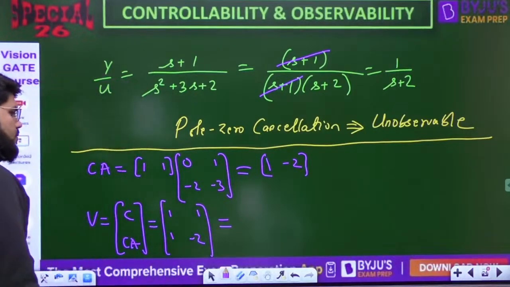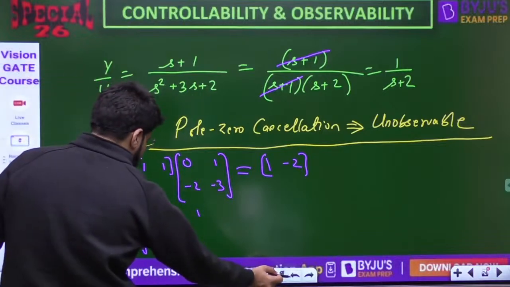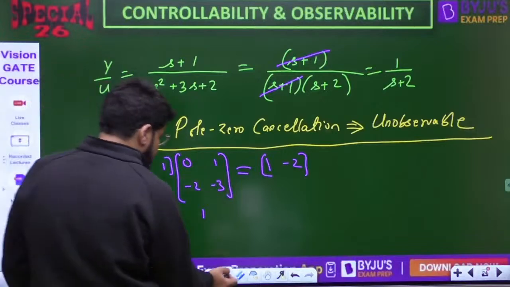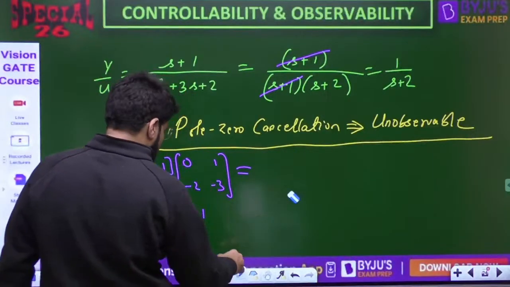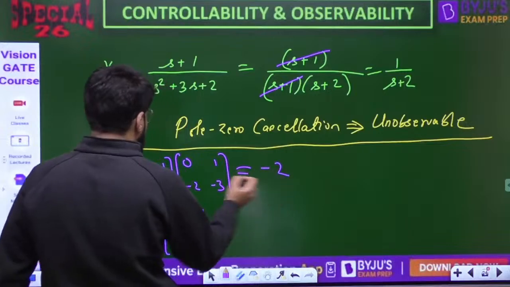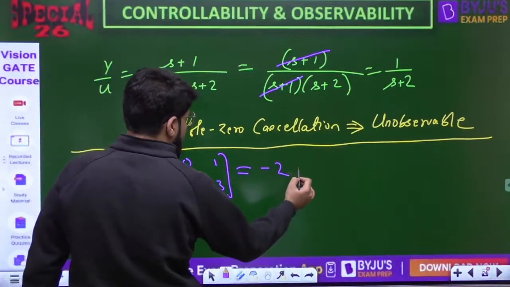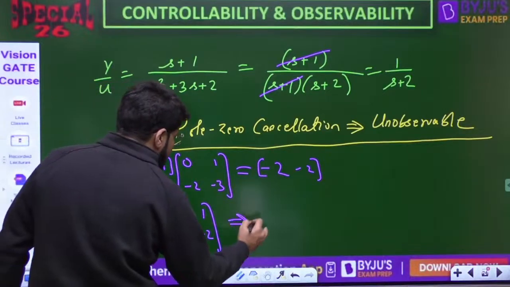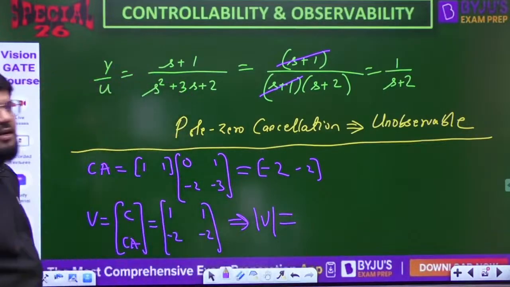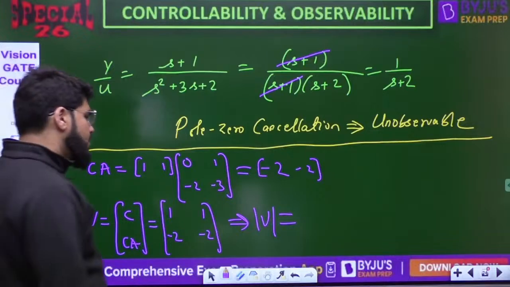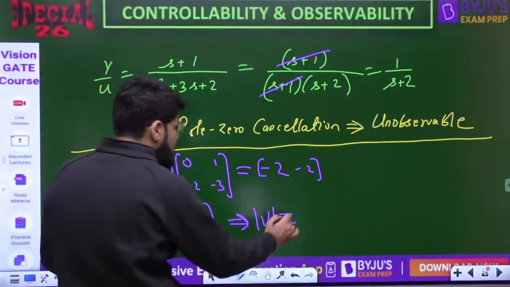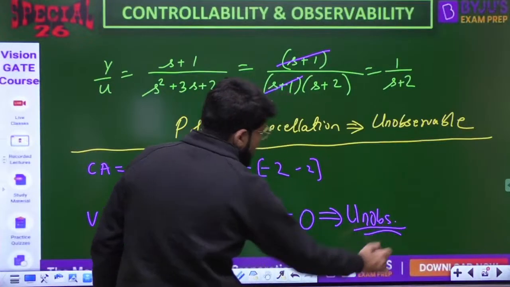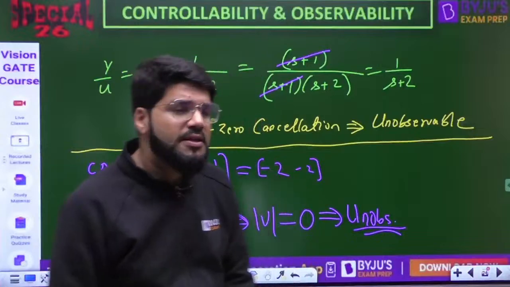Oh, sorry, I wrote it the wrong way around. What is the CA matrix? Yes, C is correct, 1, 1. And the CA matrix, I think this came out wrong. This is minus 2 actually. Sorry, a typo here. 0, and this is perfect, minus 2. This is 1 and minus 3, that is also minus 2. So this is minus 2, minus 2. What is the determinant of V? Determinant of V is minus 2 minus minus 2, which is 0, and hence the system is unobservable. The same thing Kalman's test will tell you.